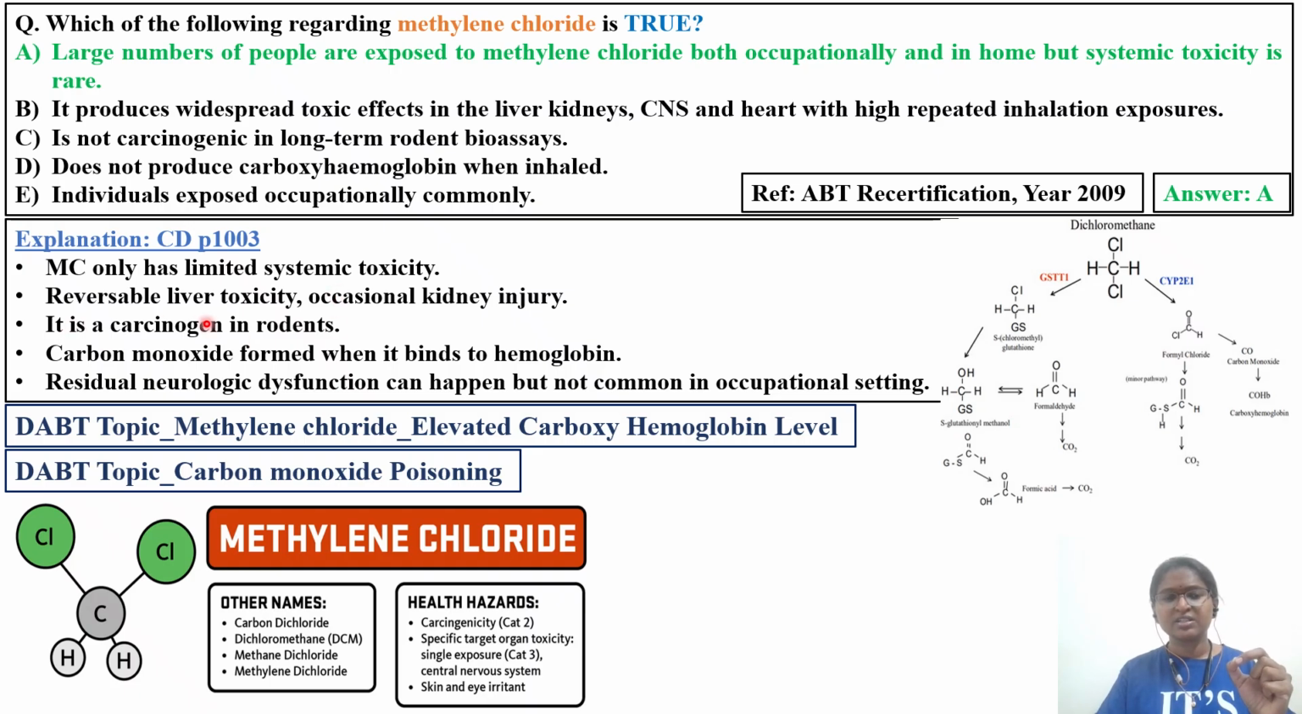Reversible liver toxicity. Occasionally it will cause kidney injury. Okay, so the liver and kidney are not the major target organs for this dichloromethane. It is a carcinogen in the case of rodents. That is why, see here, you can also see the category is carcinogen category 2, and carbon monoxide is formed when it binds with hemoglobin. This again is very important. So when you are reading about methylene chloride, read along with carbon monoxide poisoning.